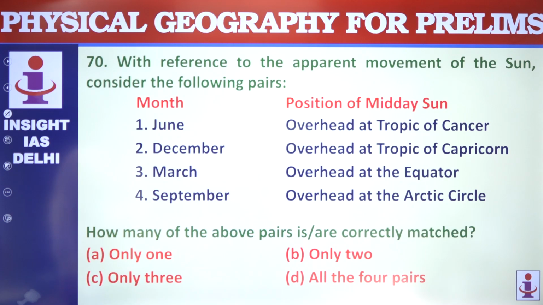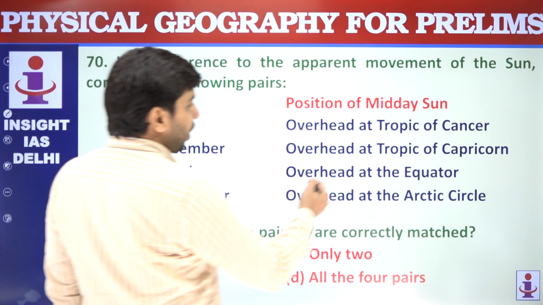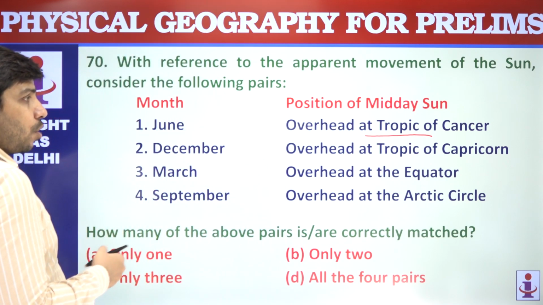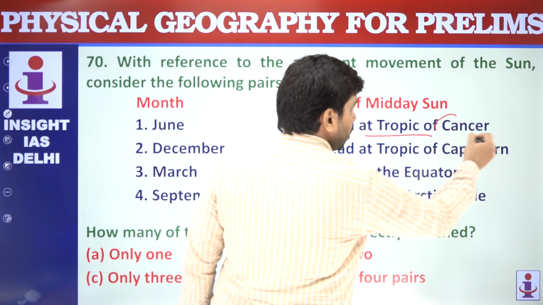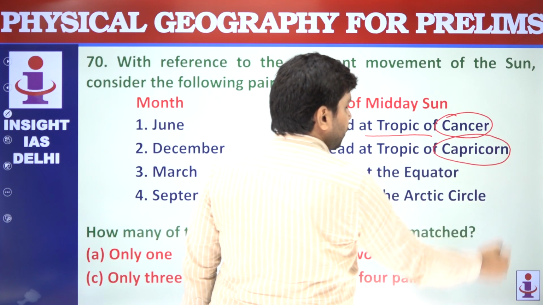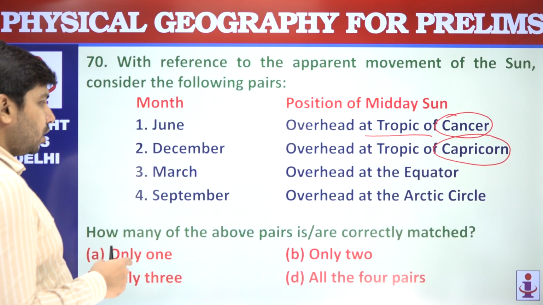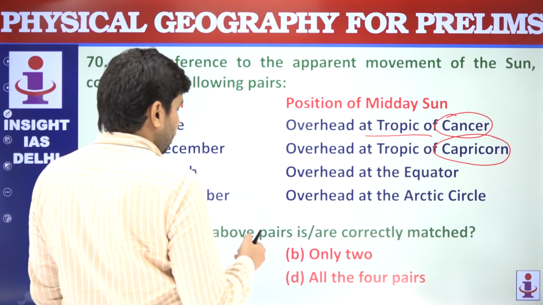June, December, March, September, with reference to the apparent movement of the sun. Okay. So in June, the overhead Tropic of Cancer, at the start we discussed this. December, overhead Tropic of Capricorn. Cancer in northern hemisphere, Capricorn in southern hemisphere. March, overhead equator. September, overhead Arctic Circle.